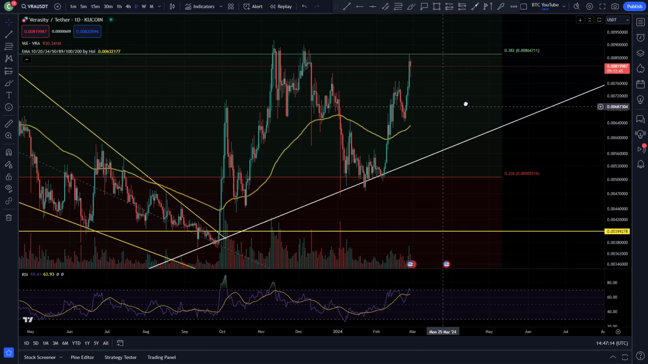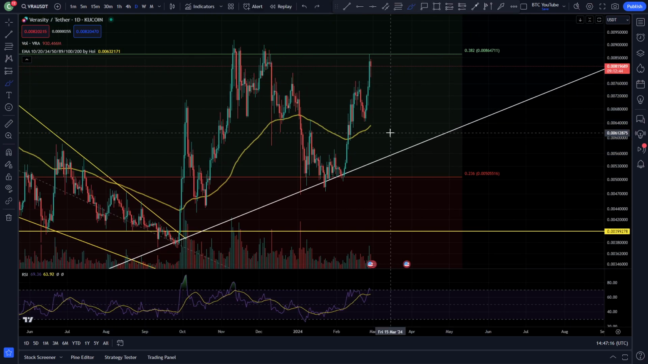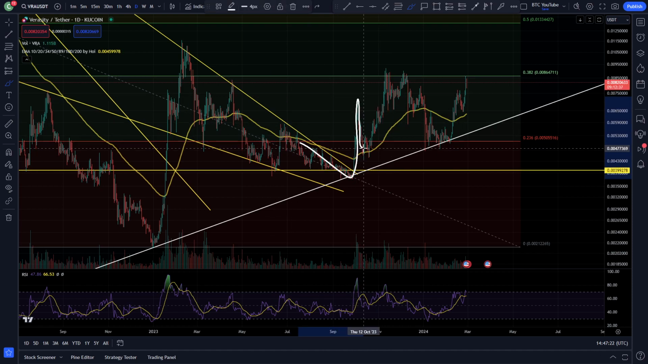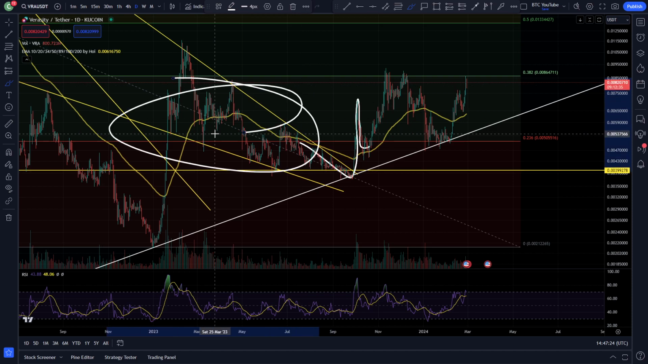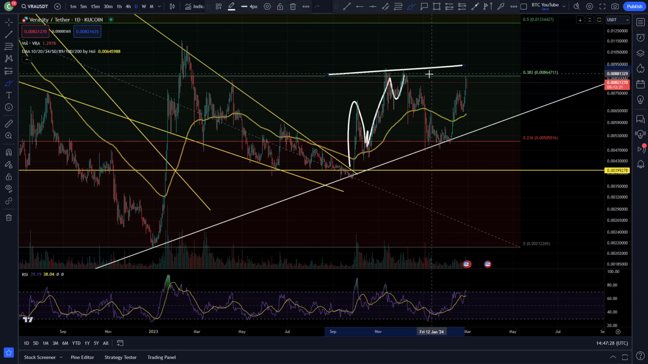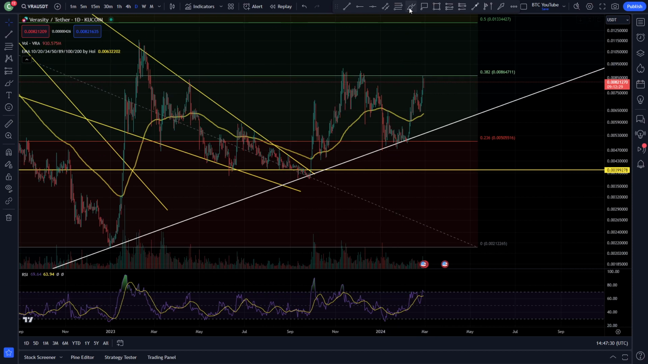And you can see here for Verasity, no exception this time. We came down into this level again. After bouncing the previous time, we broke up above our Fibonacci outside of our descending wedge last year. Back tested our 100 moving average. We came up, touched our Fibonacci above the 0.38 at just under 1 cent.